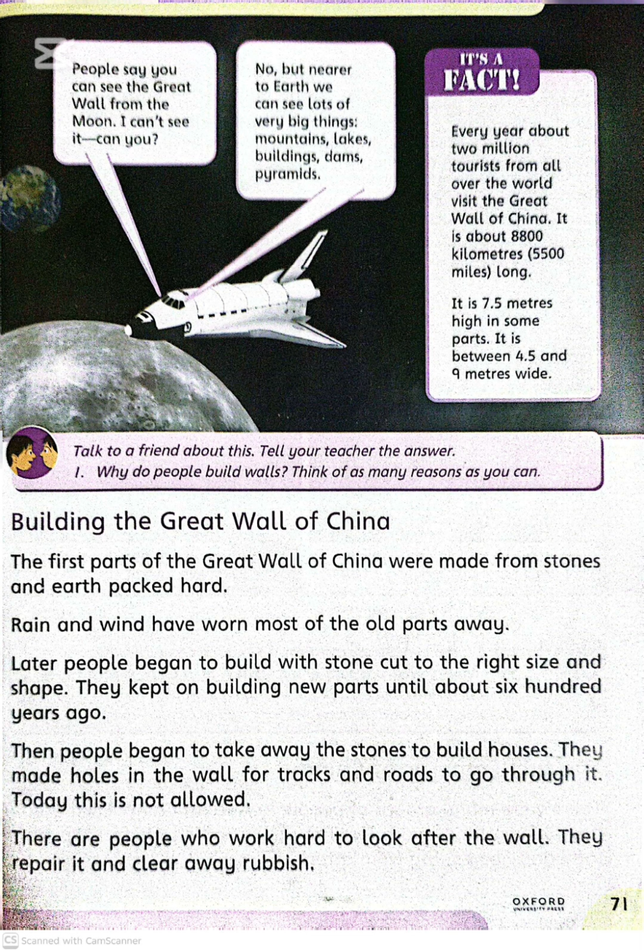Then people began to take away the stones to build houses. They made holes in the wall for tracks and roads to go through it. Today, this is not allowed. There are people who work hard to look after the wall. They repair it and clear away rubbish. Now, dear students, I am going to explain it.